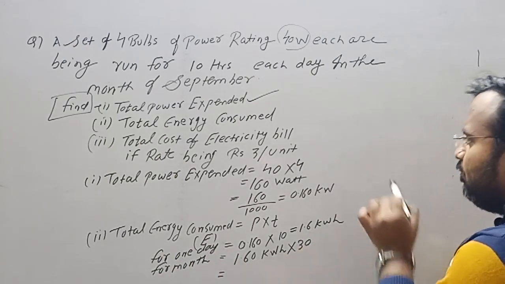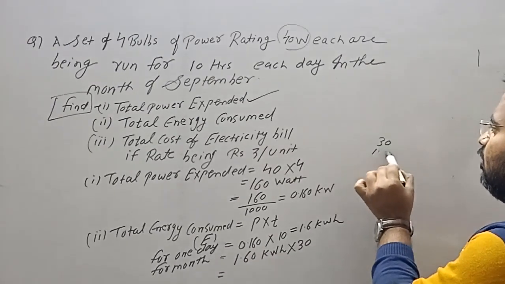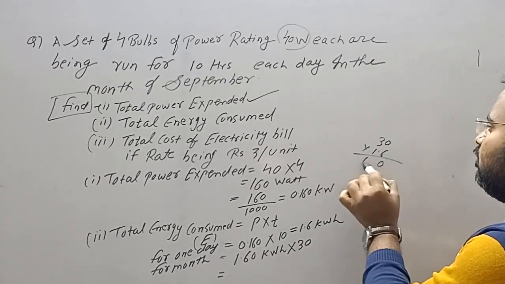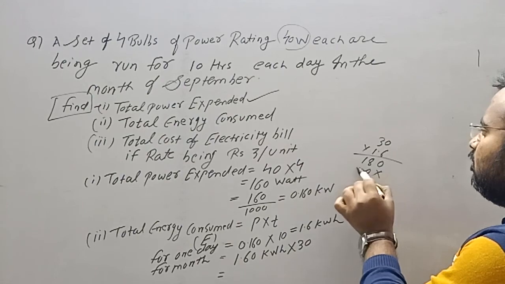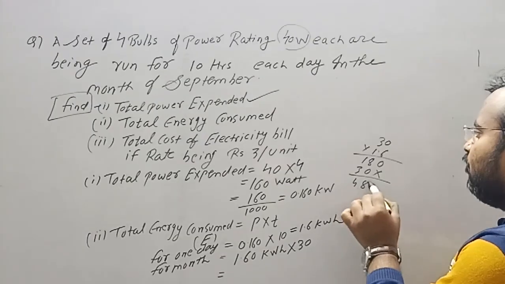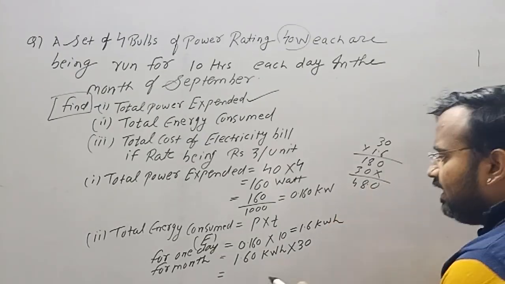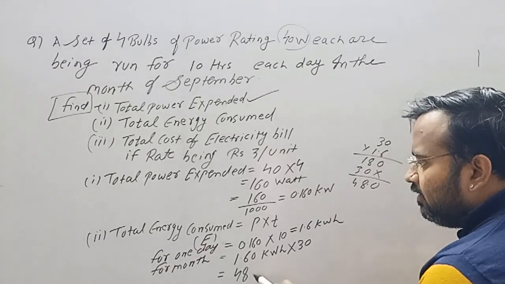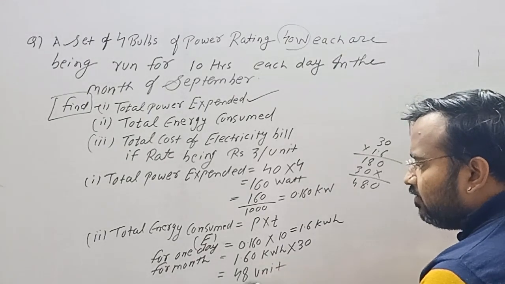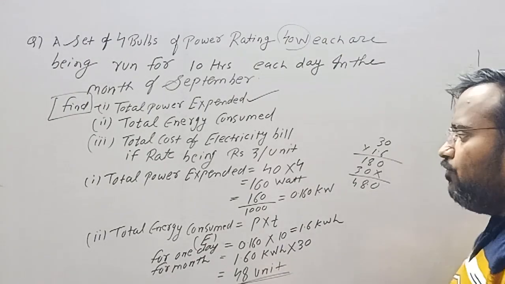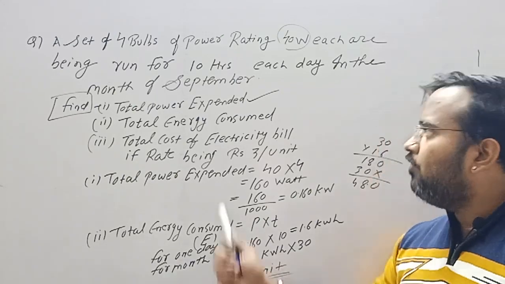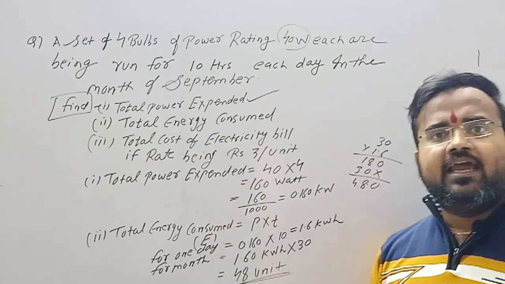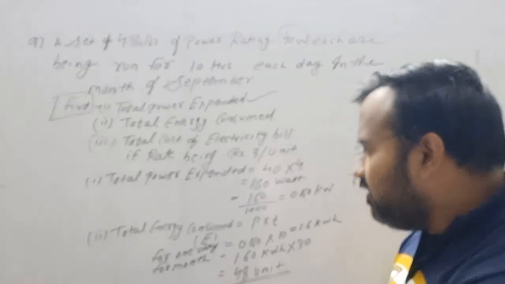So 30 into 1.6, it would be 48 unit. For the month of September, 48 unit of energy is consumed.